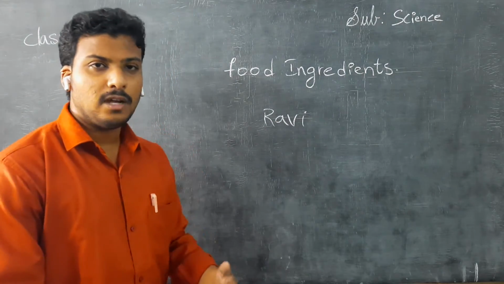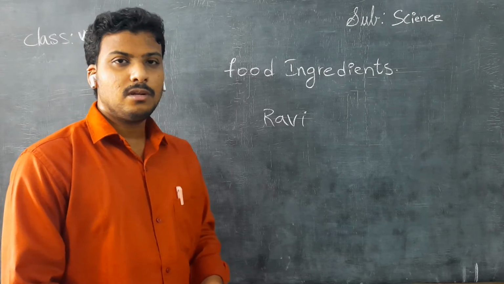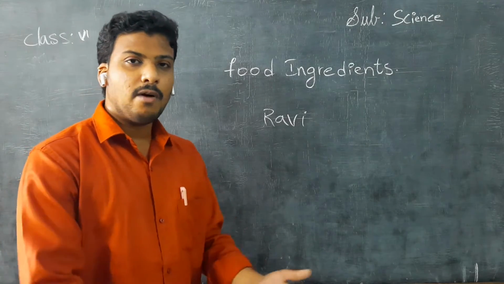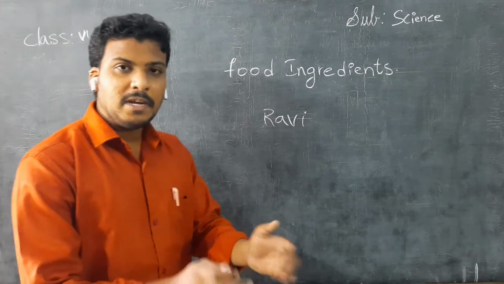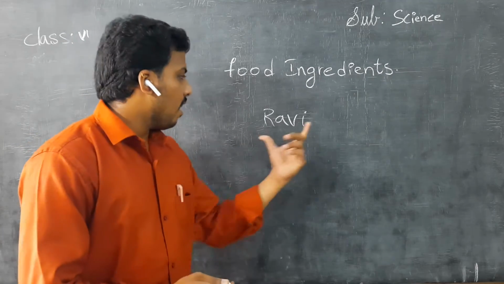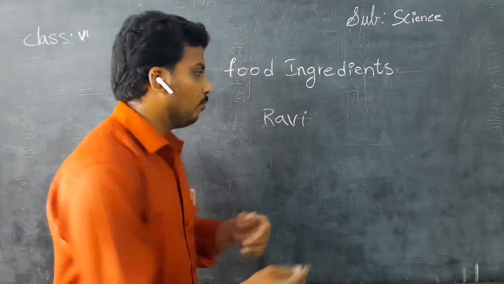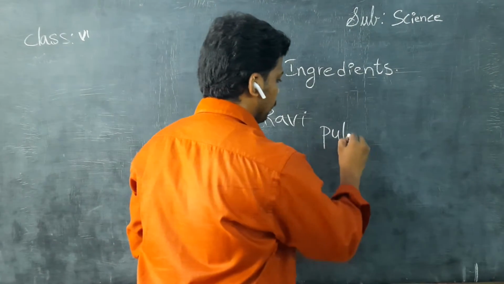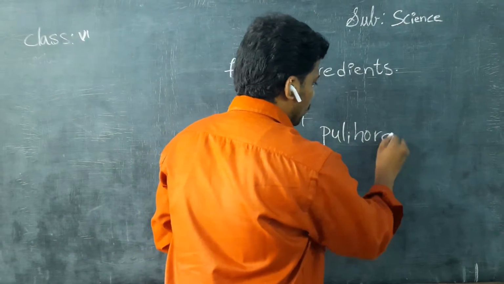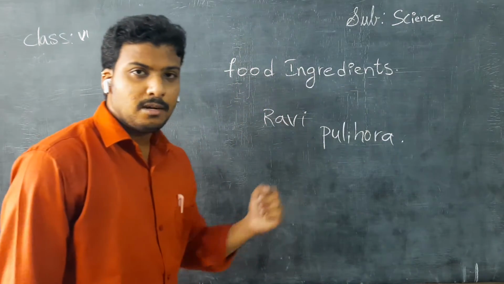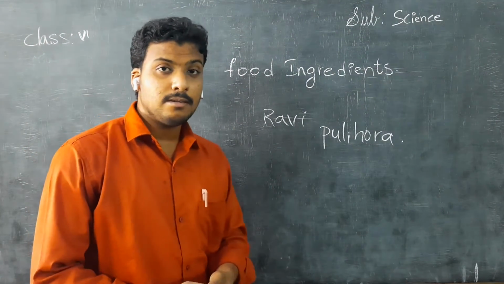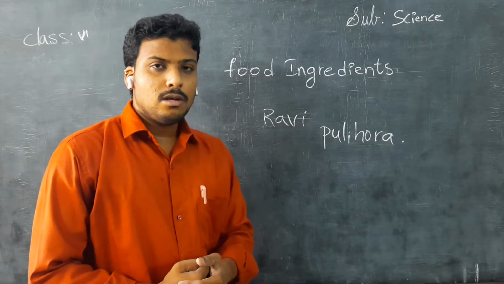Think of a festival day, such as Deepavali. On that special occasion, he asked his mother to prepare pulihora. You know pulihora? Okay children, her mother replied that she will make pulihora for him.